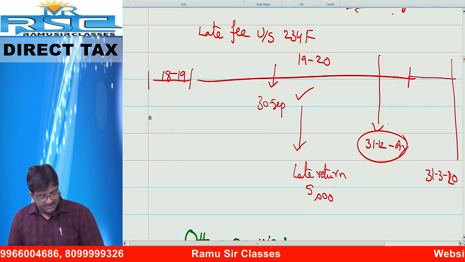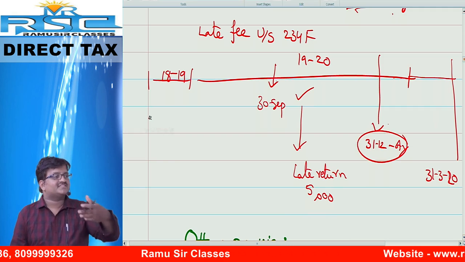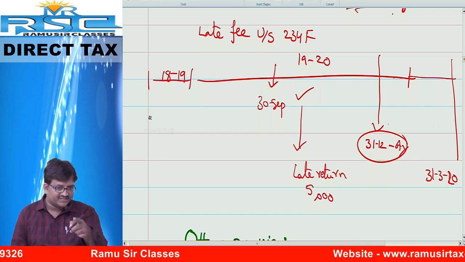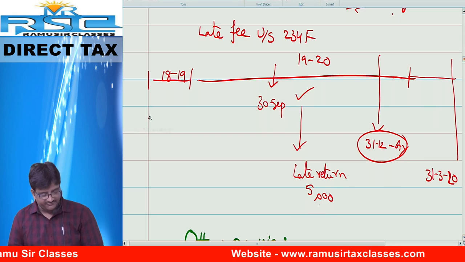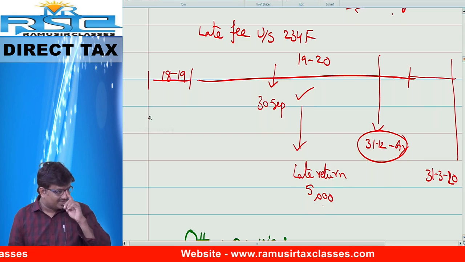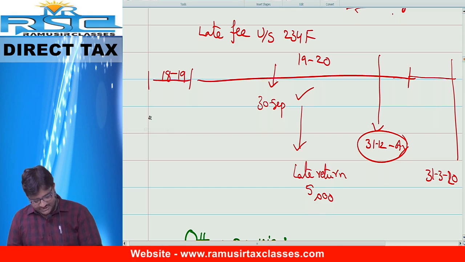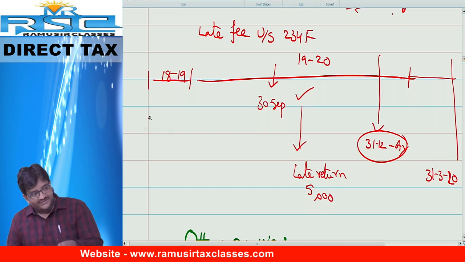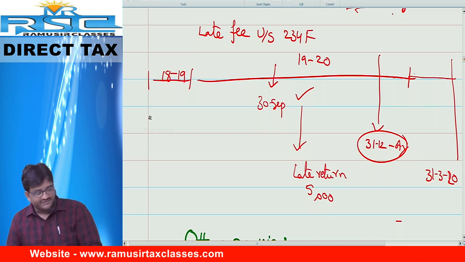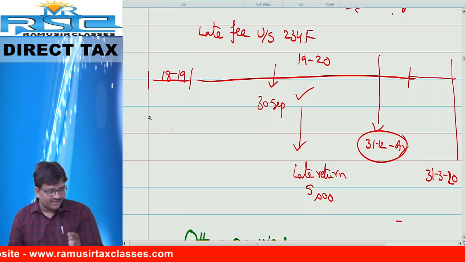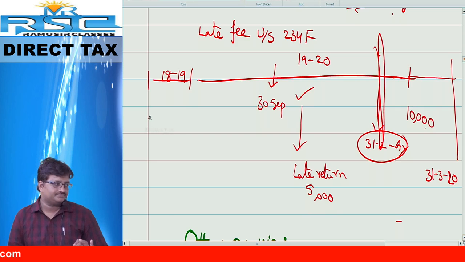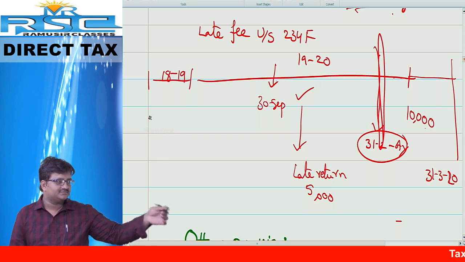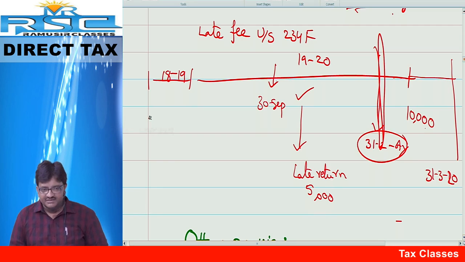Your due date is 30th September, but you filed after 30th September but before 31st December, then late fees is 5,000. Reverse: you file the return after 31st December but before 31st March, then your late fees is 10,000. Before December, 5,000. After December, 10,000.